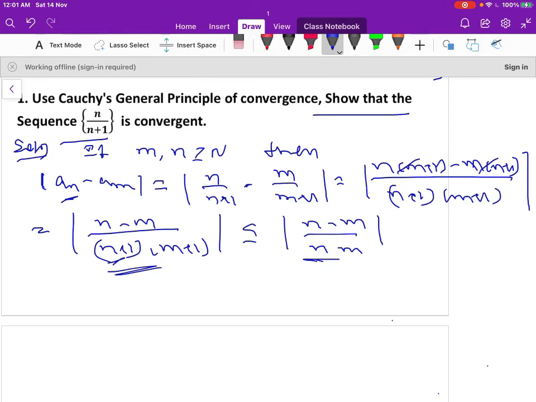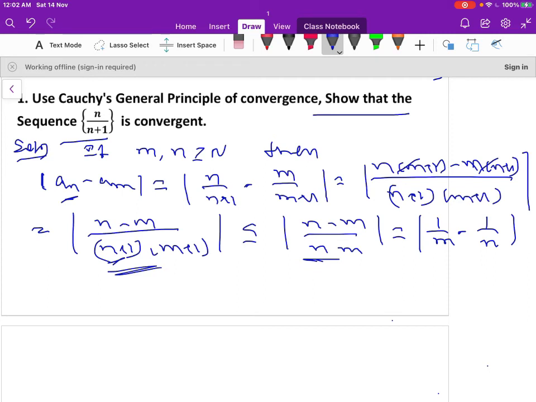So this is smaller when compared to this value; that's the inequality I have written here. So this is equal to 1 by m minus 1 by n divided by nm. N gets cancelled, the rest is 1 by m.